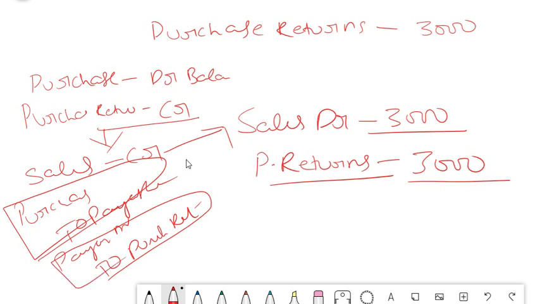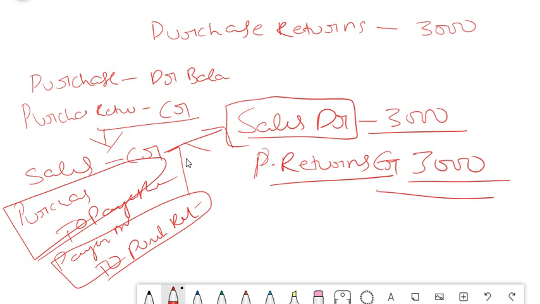So instead of purchase returns, what has happened here? He has credited sales. He has used sales account instead of purchase return. So he has credited sales account. So now in order to rectify that, we will debit sales, and the actual should be to purchase returns credit. So purchase returns credit. Okay.